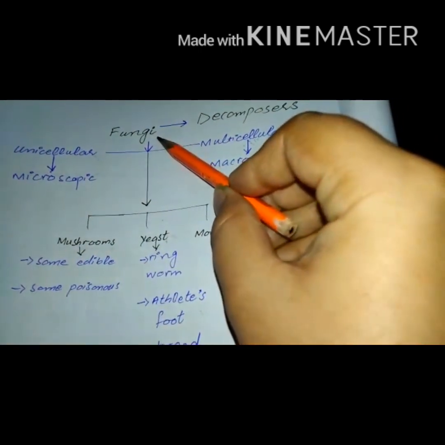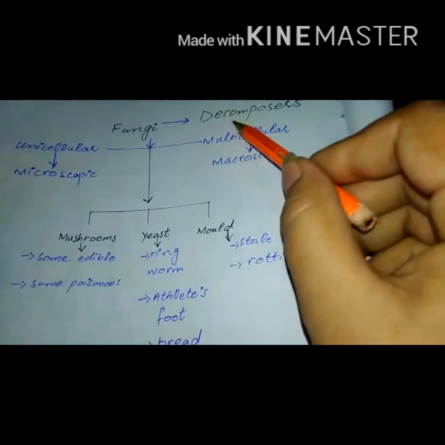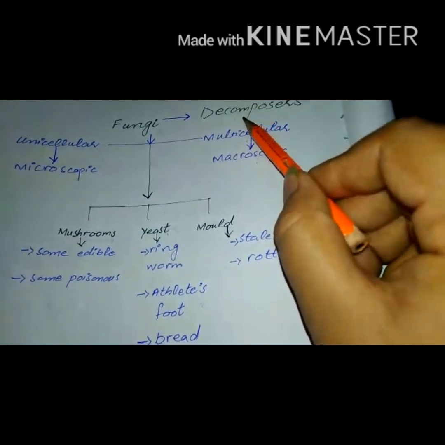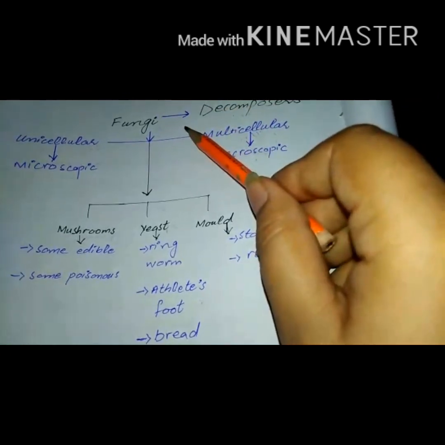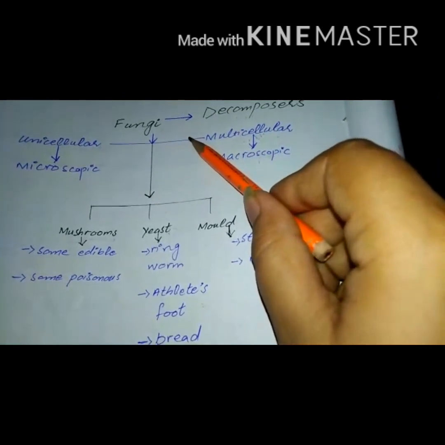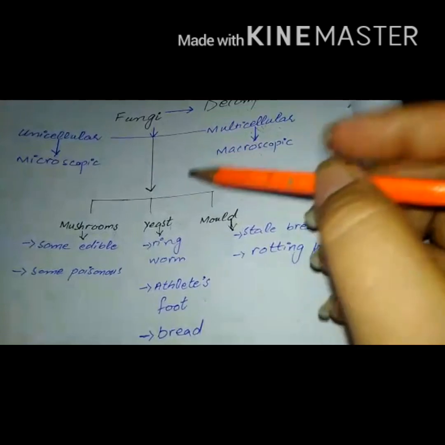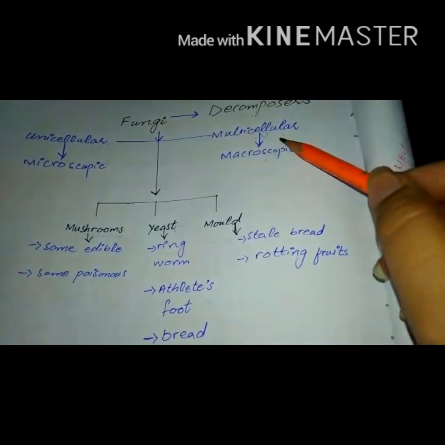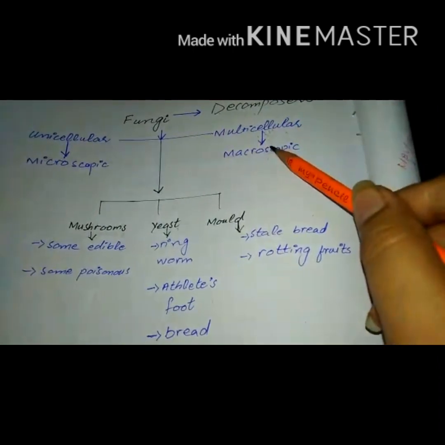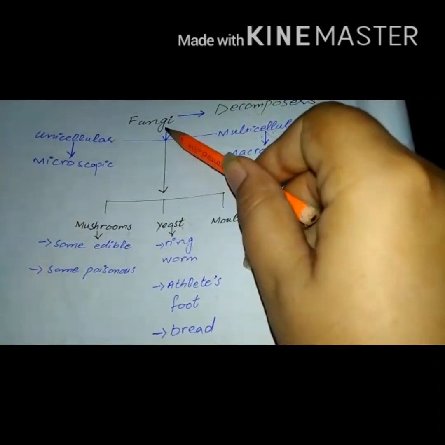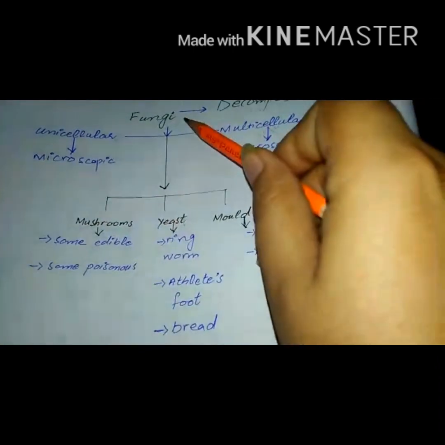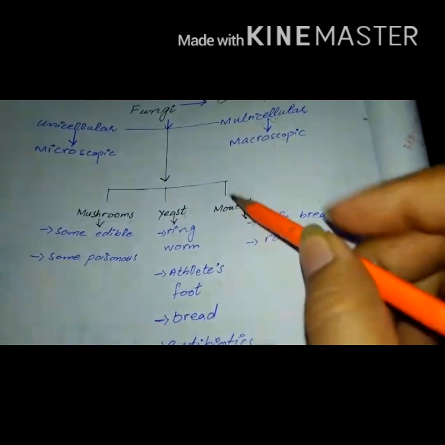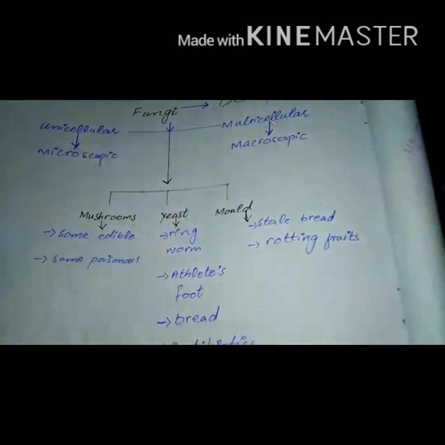Fungi also behave as decomposers. What are decomposers? Basically, decomposers are organisms or living things that get their food from the bodies of dead living organisms, because fungi, or all organisms related to the group fungi, cannot prepare their own food, and some fungi are decomposers.